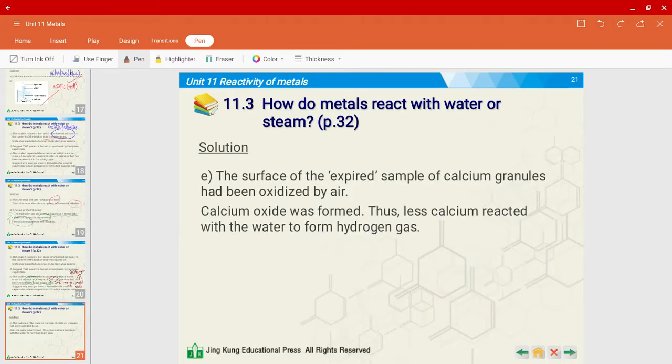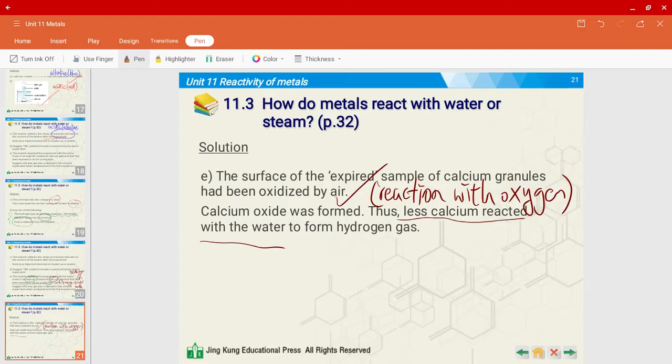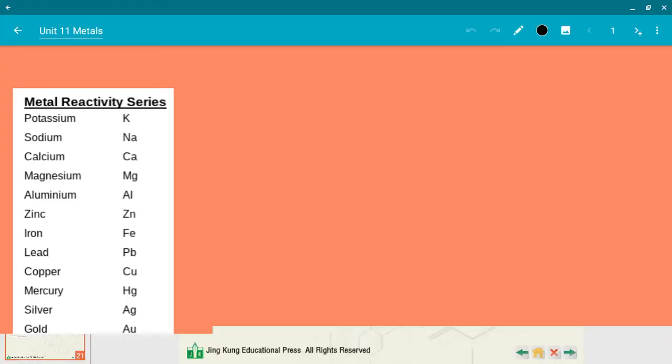So let's have a look. The surface of the expired sample of calcium granules had been exposed to air, meaning there was a reaction with oxygen. Thus, calcium oxide was formed and less calcium reacted with water to form the hydrogen gas. Makes sense, right? So now let's do a quick wrap up. This was on the reaction of metals with water.